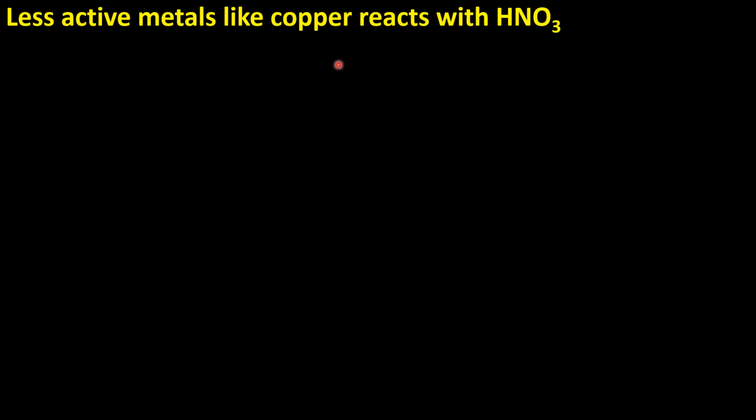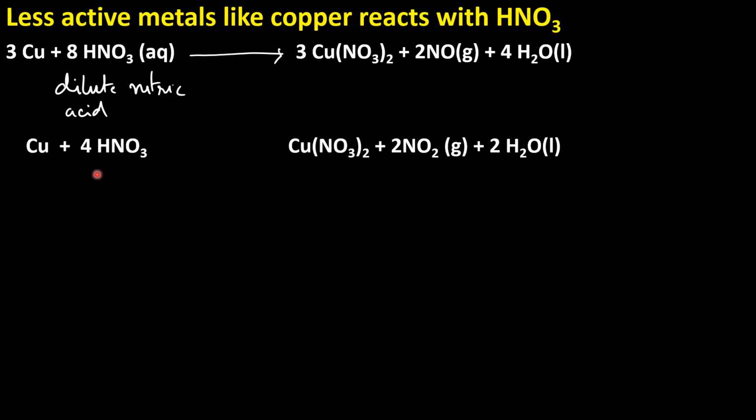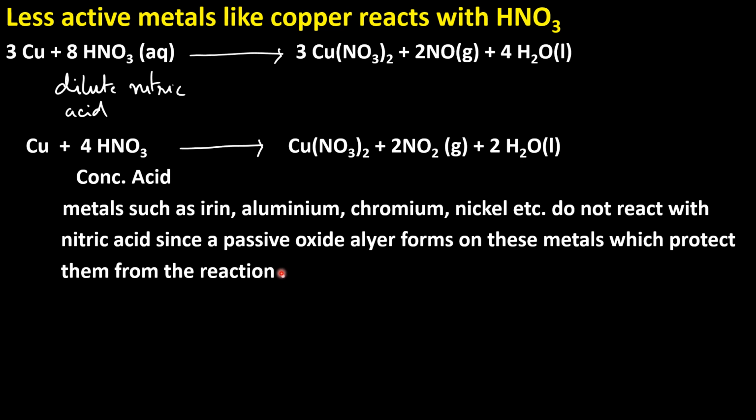Less active metals like copper react with nitric acid in different ways. Copper reacts with dilute nitric acid to form copper nitrate and nitric oxide apart from water. So this is dilute nitric acid. When copper reacts with concentrated nitric acid, we get nitrogen dioxide apart from the salt, copper nitrate, and of course water.